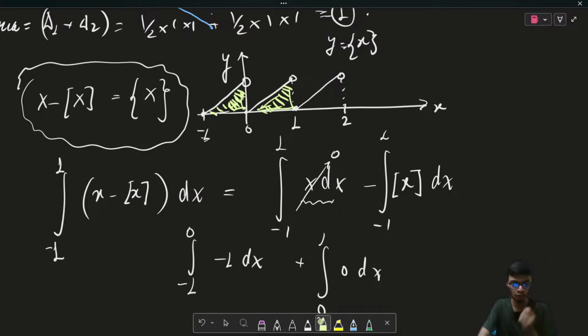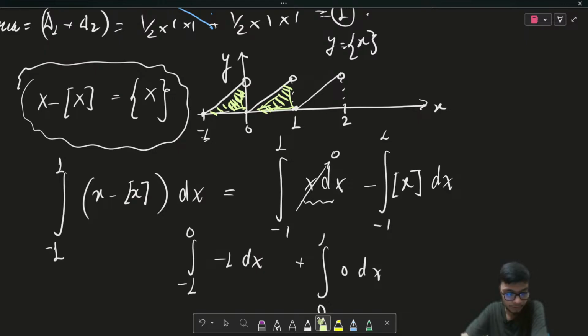I hope this homework problem solution is clear to all of you, right? Is this clear to all of you? Please let me know in the live chat. Is this clear? Is the solution of the question clear to all of you?